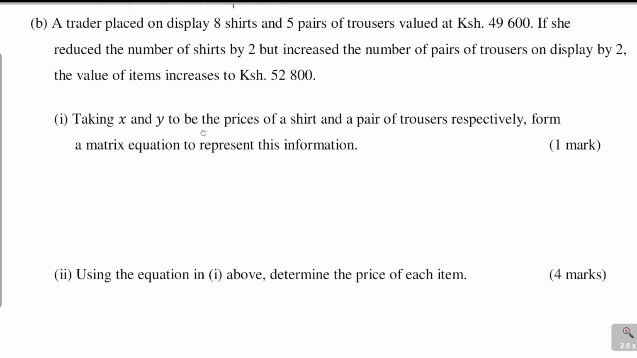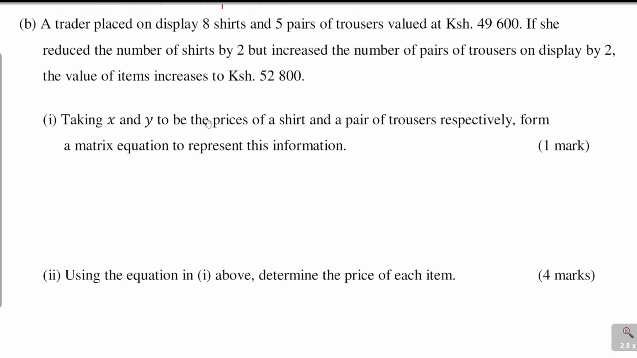We go to the other part, part B. A trader placed on display 8 shirts and 5 pairs of trousers valued at 49,600. If she reduced the number of shirts by 2 but increased the number of pairs of trousers on display by 2, the value of items increases to 52,800. Part 1. Taking X and Y to be the prices of a shirt and a pair of trousers respectively, form a matrix equation to represent this information.